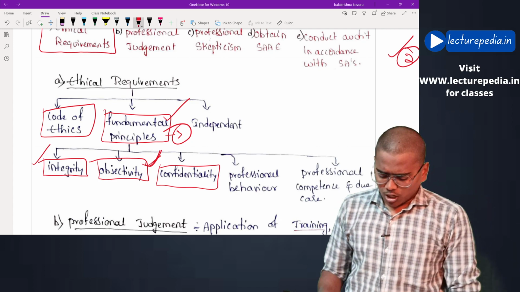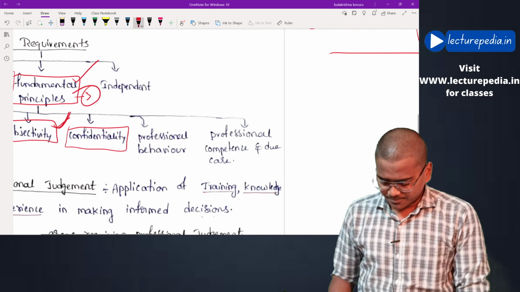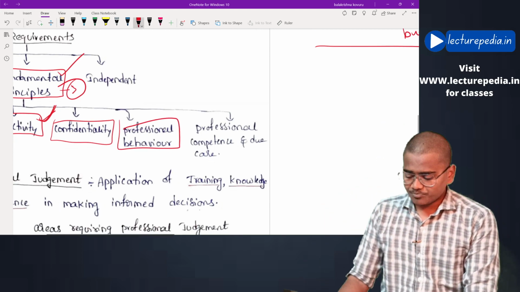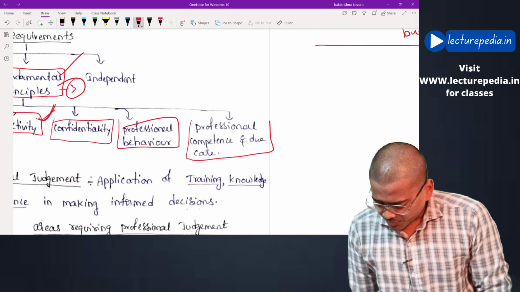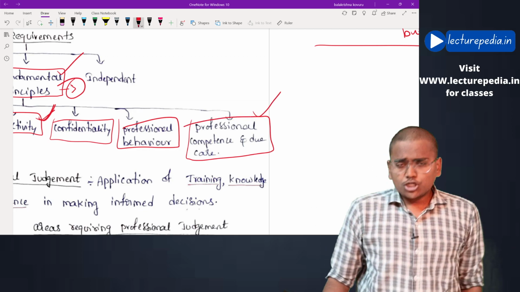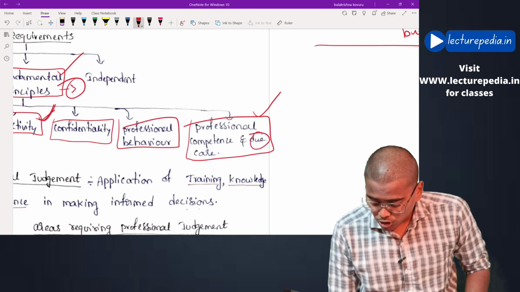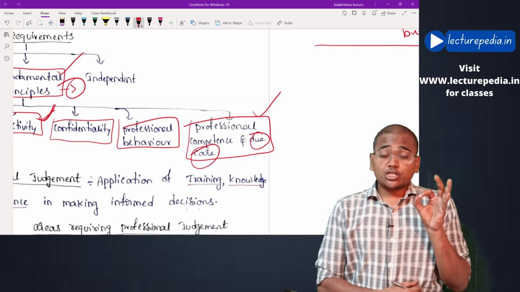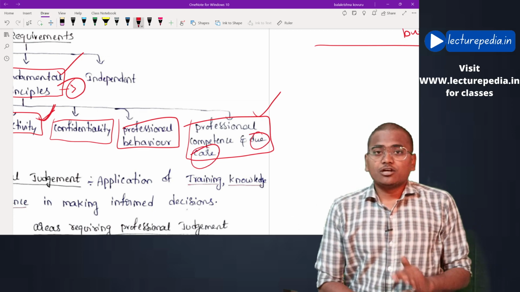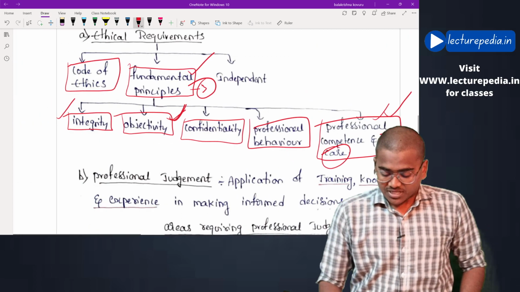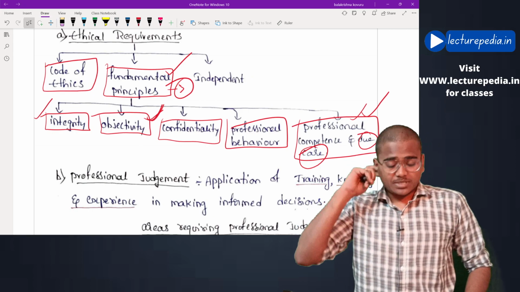You know this, auditor needs to maintain confidentiality. Next, professional behavior. Auditor needs to behave professionally. And the last one is professional competence and due care. While performing his duties, auditor must exercise due care and he should always be updated with the latest updates. That would be professional competence. Okay, these are the 5 fundamental principles.